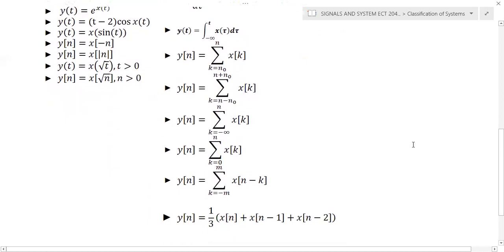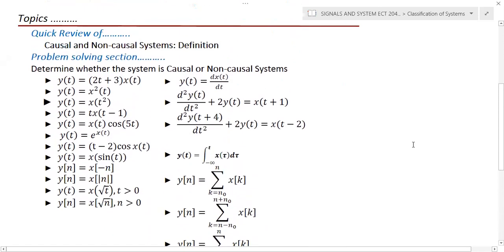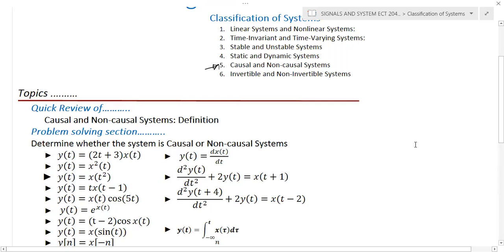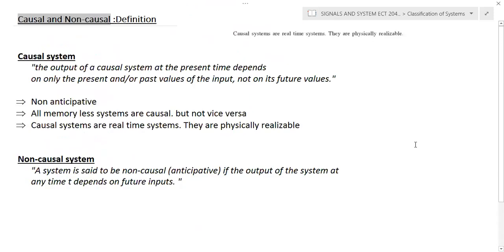Causality is a very important property. You can expect some questions from this particular area. So we'll discuss different questions related to causality. First, we'll discuss